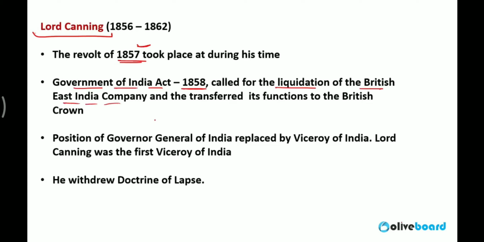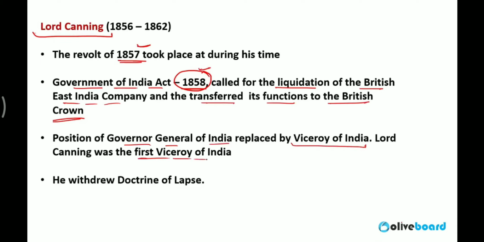They said that all the powers and functions will be transferred to the British Crown. As I said previously, after 1858 the British government started administering India in all aspects. The position of Governor General of India was replaced by the Viceroy of India.